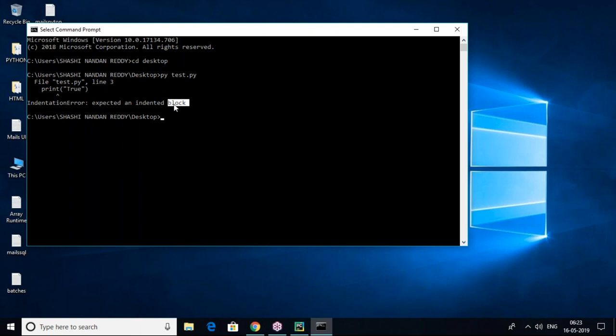What does an indented block mean? Indentation means four white spaces. In other languages, when we work with control statements like if, loops, or any other functionality, we use brackets to consider the block purpose, open bracket and square bracket.